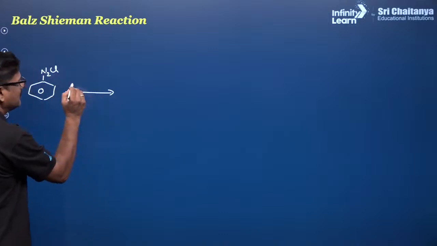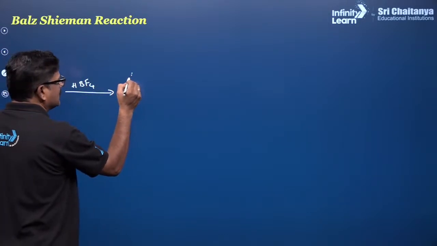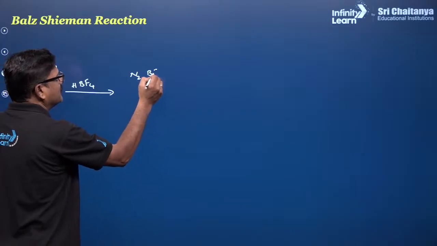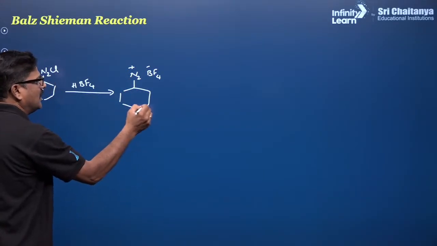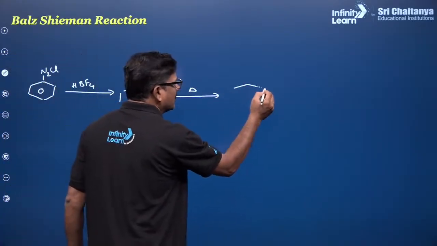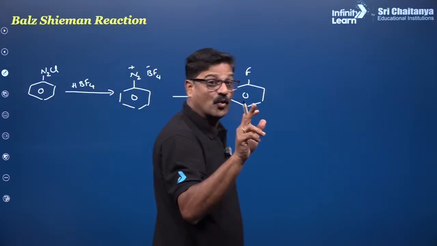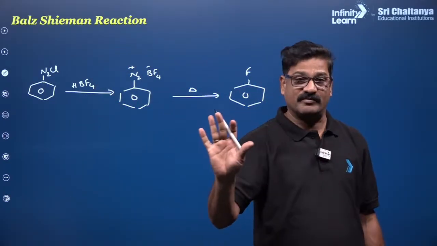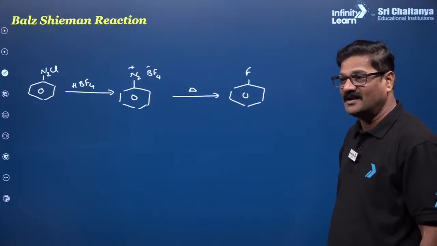If it is treated with HBF4, you are going to get N2BF4. Okay, and this is heated, you are going to get fluorobenzene. This is the best method, this is the only method for preparation of fluorobenzene, that is the Balz-Schiemann reaction. Understand? Clear?